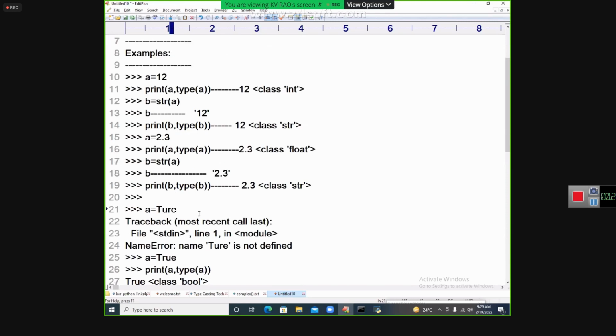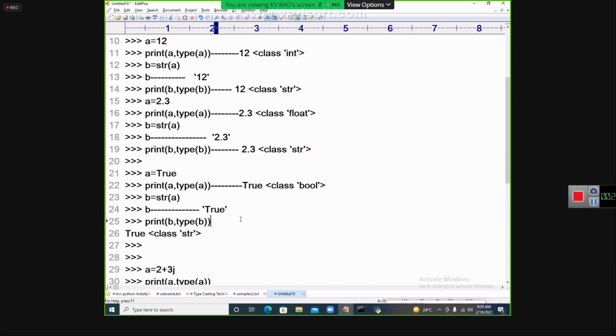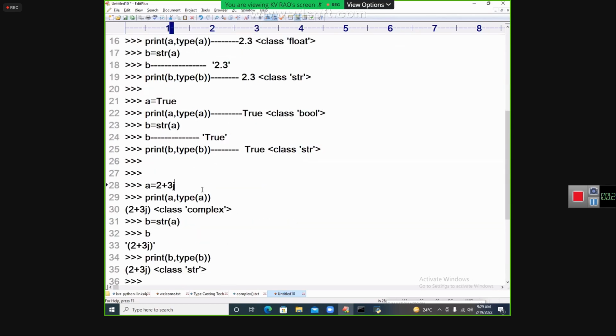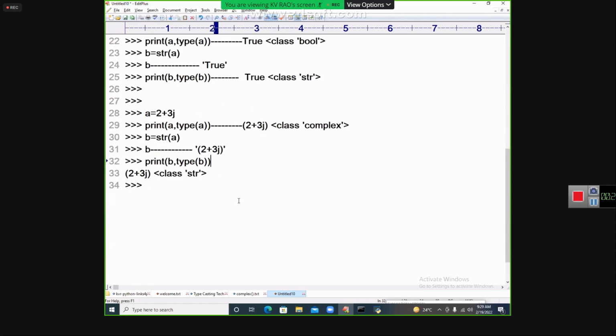And this is a true, and I just typed wrong there. And A is a true, and I'm getting this value called a true. And B of this true, getting the result like this. Now, complex, and printing the complex value like this. And B of this value, internally it is available like this.